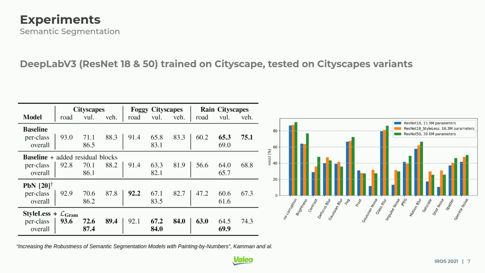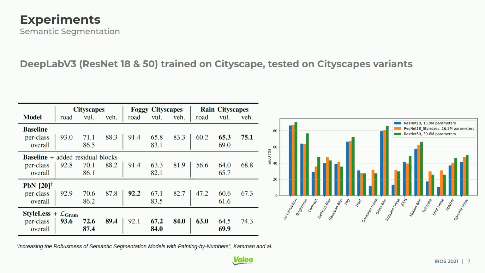We evaluate StyleLess in comparison with the data augmentation mechanism introduced in the work of Kamann and Rother. It has been designed specifically for semantic segmentation tasks as it requires a segmentation mask, but it cannot be applied to other tasks nor other sensor modalities. Results for ResNet 18 are depicted in this table. The StyleLess layer achieves on average better performance than the baseline and the data augmentation approach.